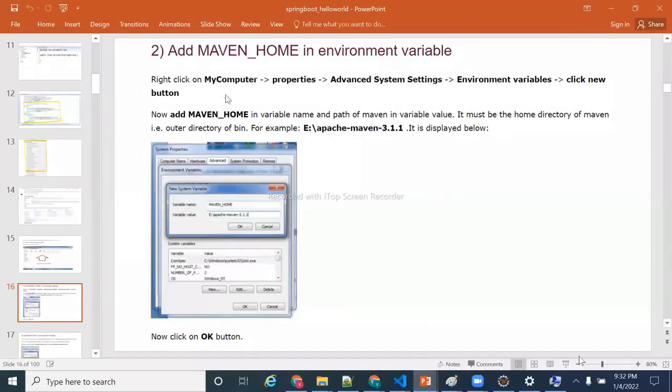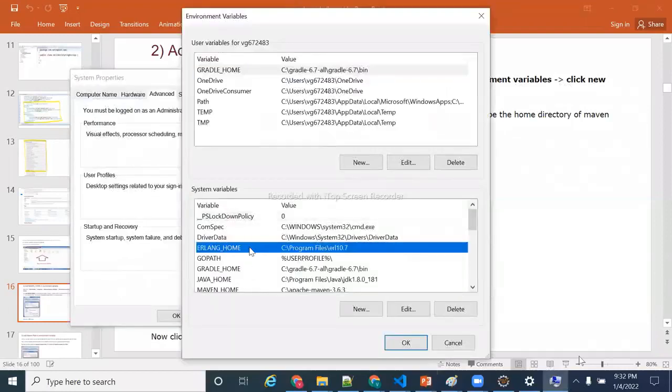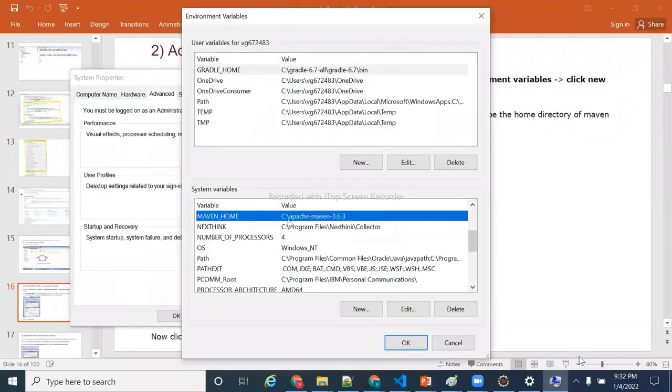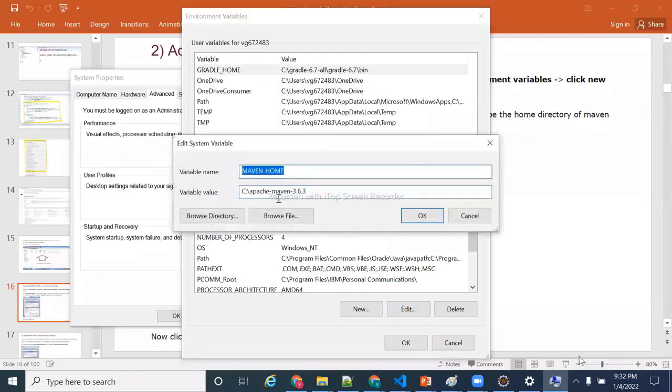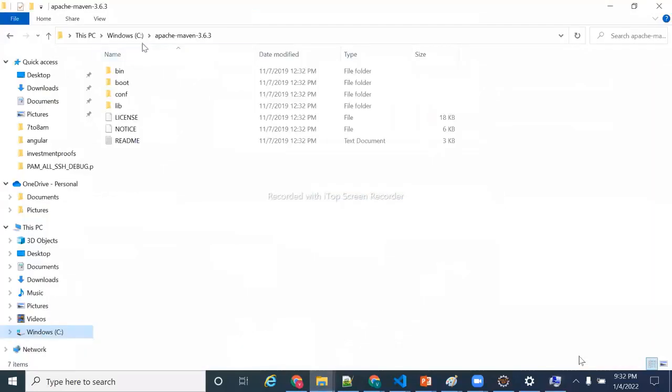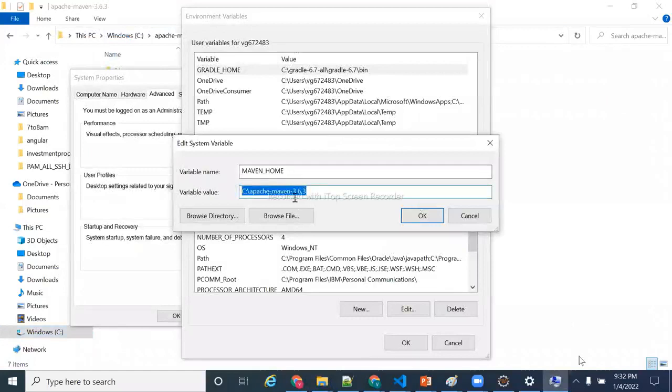Click on the New button. Because I already have that, I don't need to click on that. MAVEN_HOME, this is what I need to create. And which folder do I need to give? Wherever I extracted it, C:\Apache Maven 3.6.3. This is the folder for which I created the environment variable MAVEN_HOME. Where you extracted that Maven, that path you need to take here. Clear?